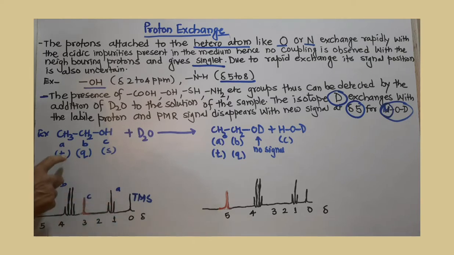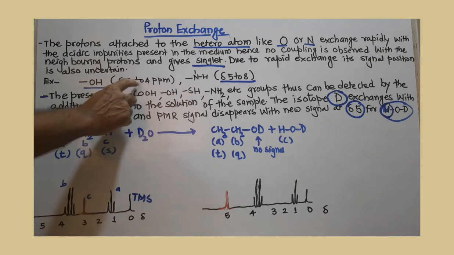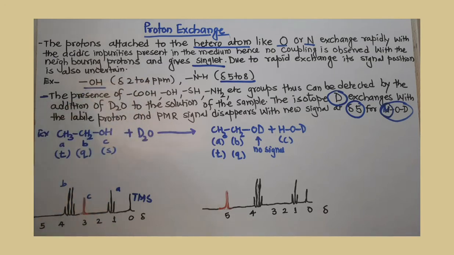You can see a triplet because of these 2 protons. Moving toward this side, for the labile proton you get the signal between 2 to 4, so the signal for C is at del value 3. And finally these two protons are more deshielded because of the electron-withdrawing group, the minus I effect, and there is coupling with the 3 protons, so you get a quartet between 3 to 4, 3 point something. So this is the typical NMR spectrum for ethanol.